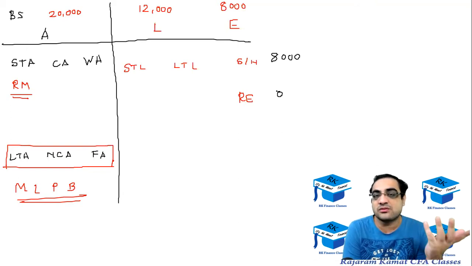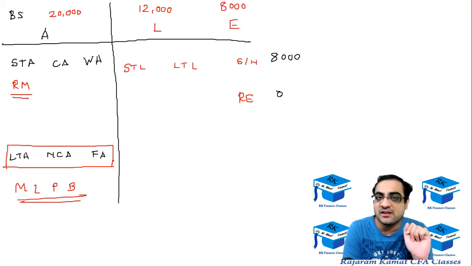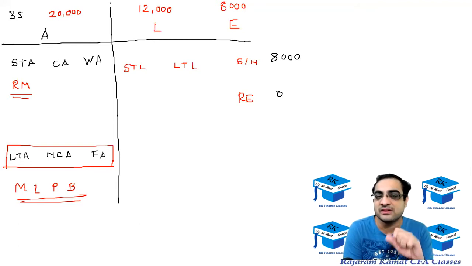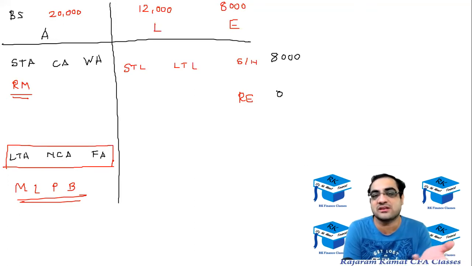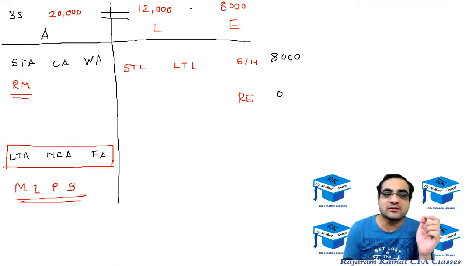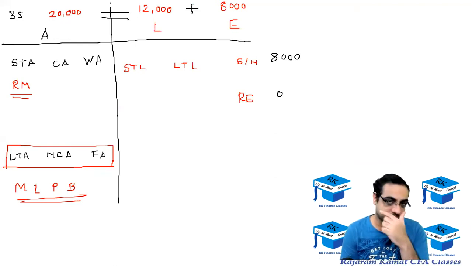If the company would have been there for 10 years, then 10 years of past retained profit would be retained earning. If the company would have started 5 years back, then 5 years of profit which the company has retained would be retained earning. But in my example, the company has just started, so there is nothing about the past of the company to retain the profit. So it's 0. So 20,000 is equal to 12,000 plus 8,000. This is the balance sheet.